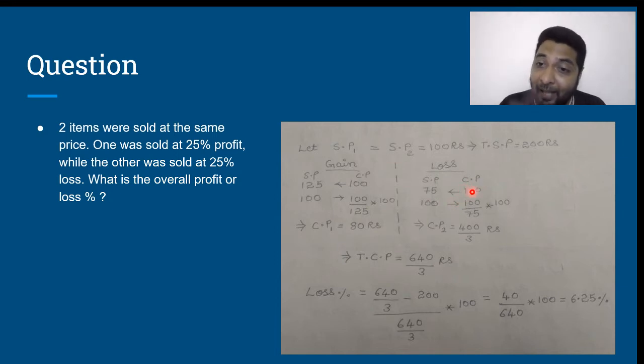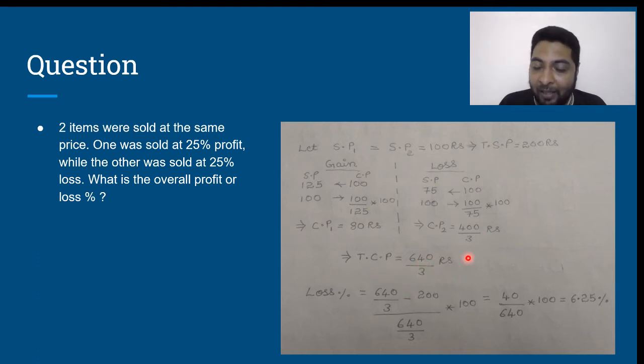If the cost price was 100, then the selling price would have been 75. But the actual selling price is 100, therefore the actual cost price will be 100 upon 75 into 100. So simplified, you get the cost price of the second article as 400 by 3 rupees. So the total cost price will be 80 plus 400 by 3, which is nothing but 640 by 3 rupees.